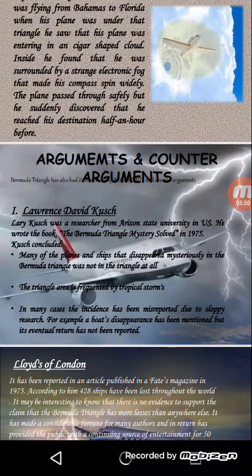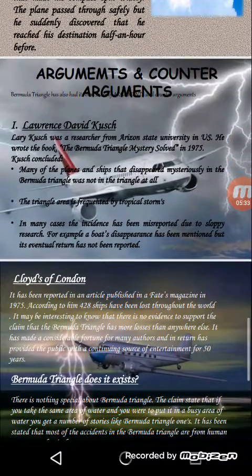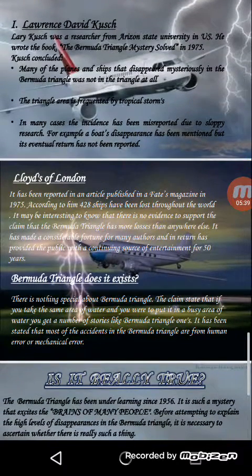Arguments and counterarguments. Lawrence David Kusche. Larry Kusche was a researcher from Arizona State University in the US. He wrote his book The Bermuda Triangle Mystery: Solved in 1975. Kusche concluded that many of the planes and ships that disappeared mysteriously were not in the triangle at all. The area is frequented by tropical storms. In many cases, incidents have been misreported due to sloppy research. For example, a boat disappearance has been mentioned, but its eventual return was never reported.